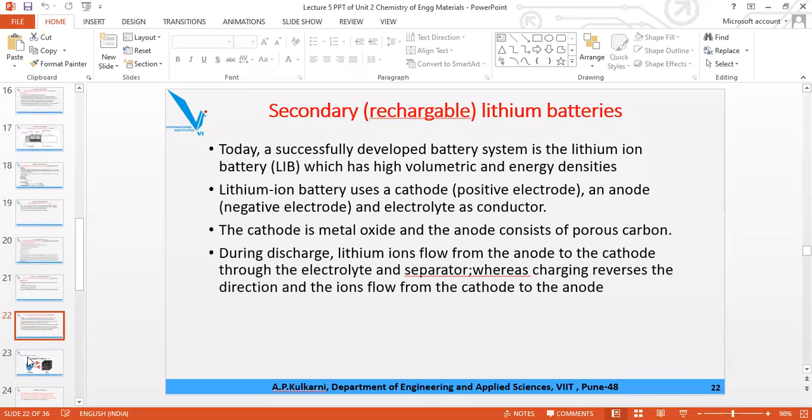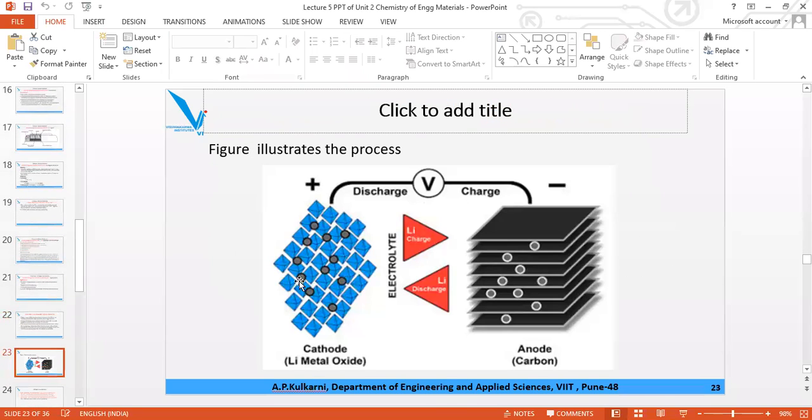So here a typical example is given. Here you have an anode, which is a negative electrode. Here we have a cathode, which is a metal oxide. Lithium metal oxide is there, and CoO2 is there with it. And here we have the lithium ions and the porous carbon in it to increase the conductivity. So during discharge, don't turn the pages. Just recall your memory. Lithium will move from where to where? This is your cathode, positive, and this is your anode.